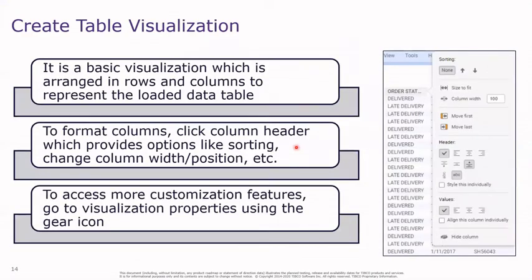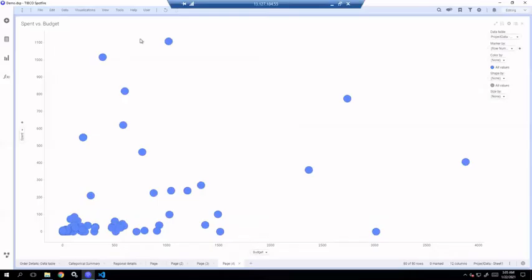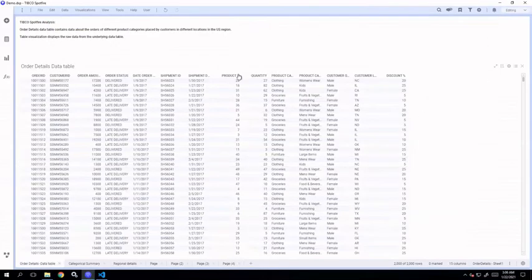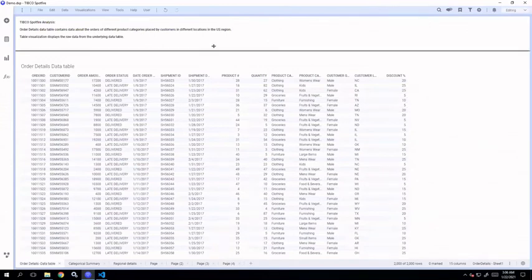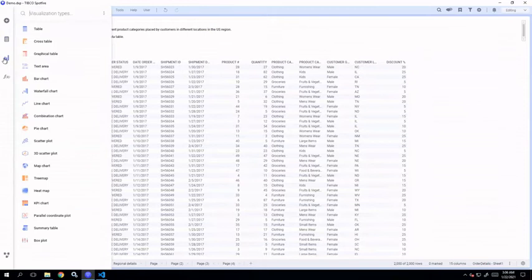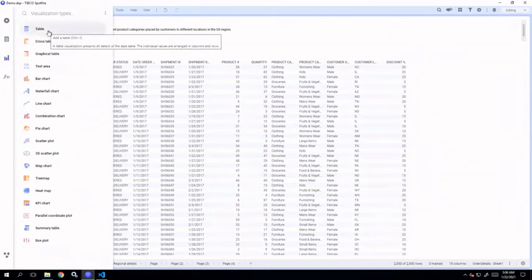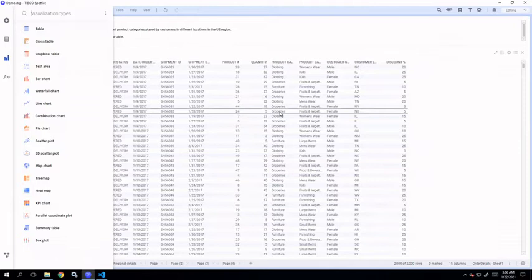Next is table visualization. Table visualization is the most basic visualization in Spotfire. It is used basically to display the data table that is imported to Spotfire in the form of rows and columns. That's it. But you can perform a lot of formatting in this table visualization. So let's go to the tool and see what are the different things that we can do. Inserting a table visualization is really easy. Just go to the visualization types flyout and click on table to add it to the current page.